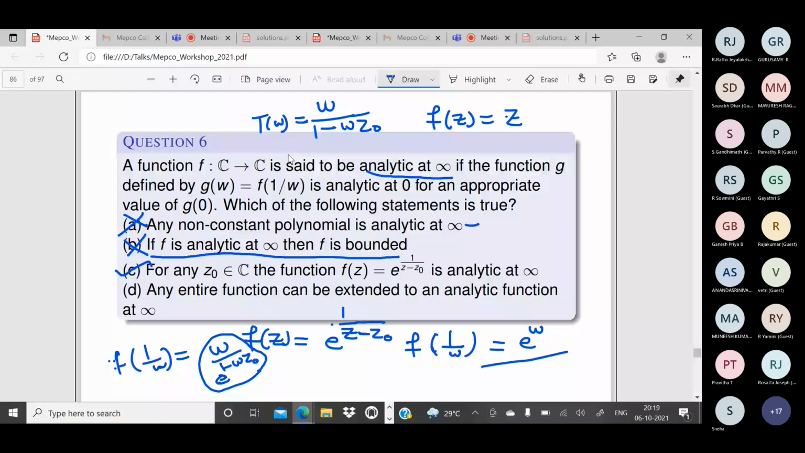See, you take f of z is equal to z. f of 1 by w is 1 by w. At 0, the limit is equal to infinity. So we can't say that this function is analytic at infinity. So we cannot extend it to an analytic function at infinity. So this is also wrong. So the answer is only C.